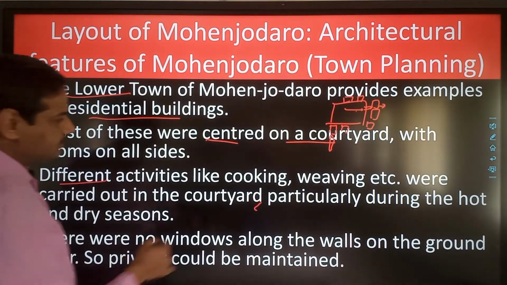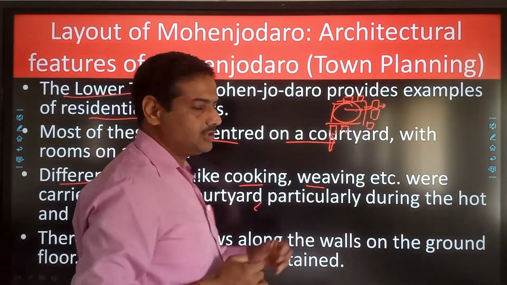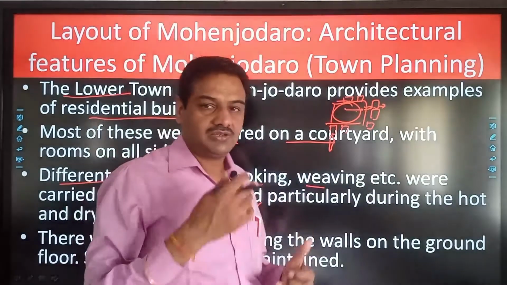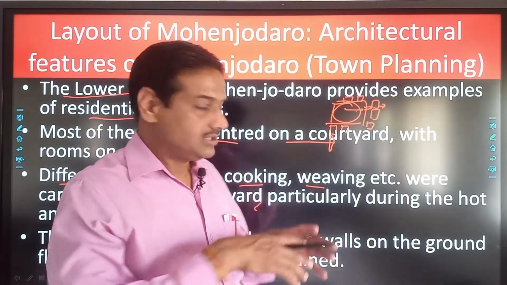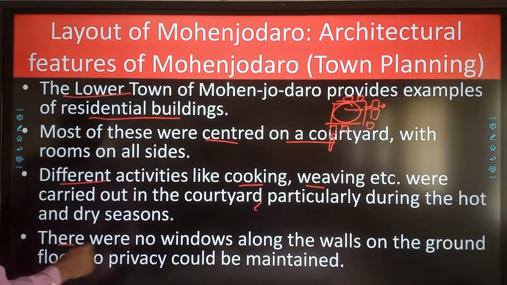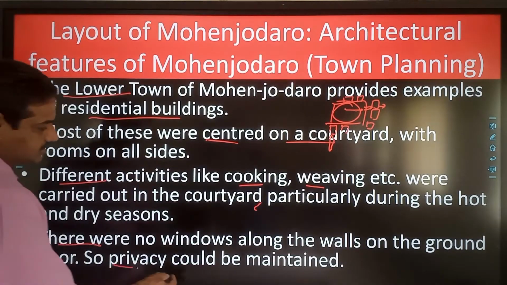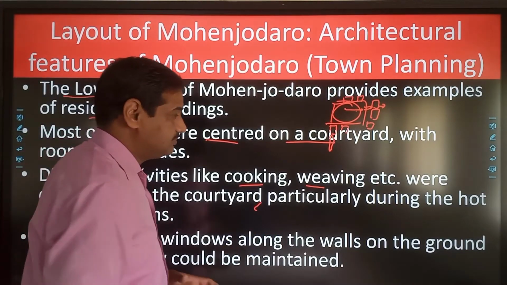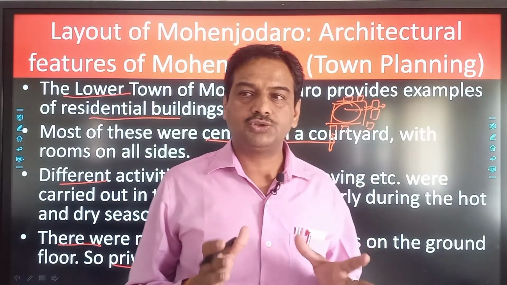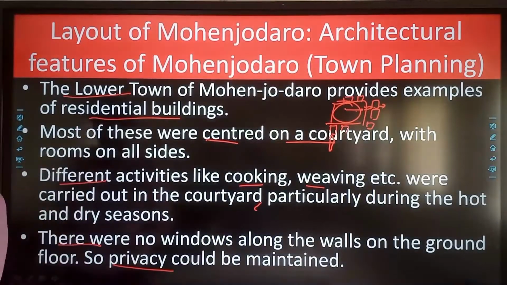Different activities like cooking, weaving, etc. used to be done in this courtyard. So the courtyard used to be the center of various activities. It may be ritual activities, weaving, stitching, or some sort of rituals like singing also. There were no windows along the walls on the ground, as we discussed, so privacy could be maintained. Some houses recovered from Harappan sites have staircases reaching up to the second story, so multi-storied buildings used to be there also.